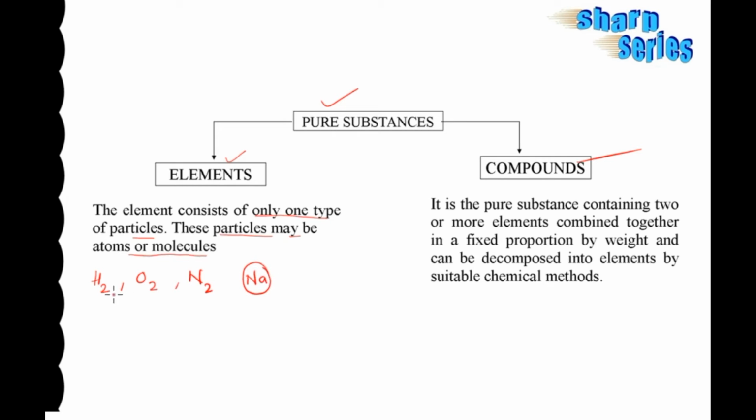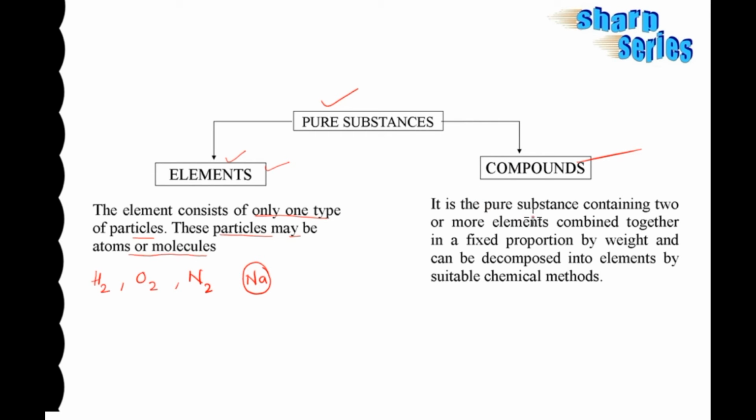In these cases, the hydrogen, oxygen, nitrogen and sodium are all made by the same type of atoms. Therefore, they are called elements.